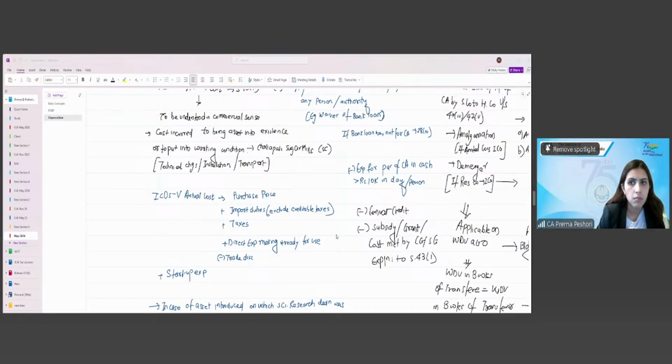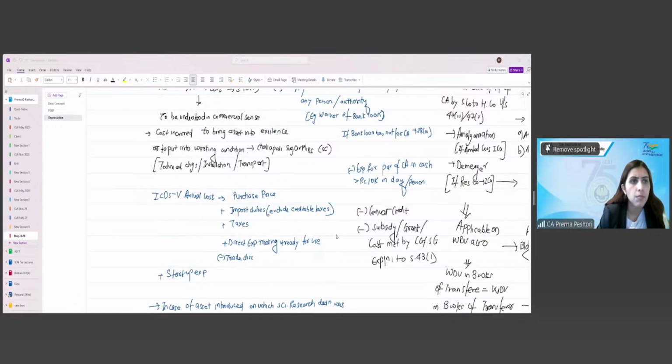Then Section 29, computation: net profit as per the P&L or accounts. Then we add back ICDS 1 to 10 adjustments and less anything from the ICDS 1 to 10. Then add back disallowance of expenses under Sections 30, 31, 36, 40. Then less expenses allowed. Add back any deemed income under Section 41 and less any income chargeable under any other head. Then we will be deriving the income from PGBP.